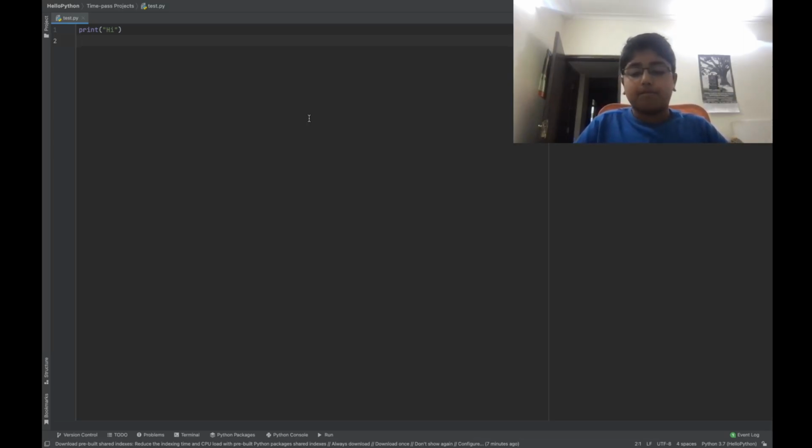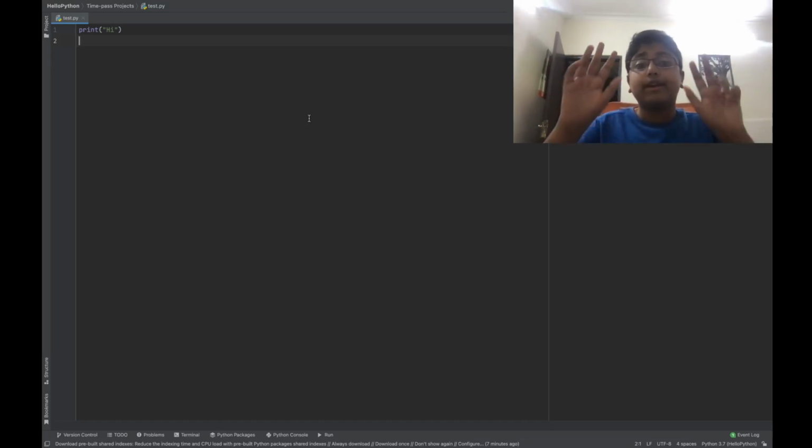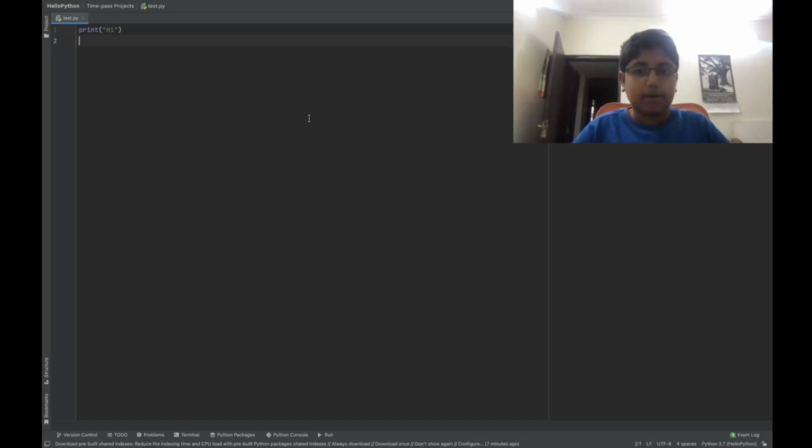So how do you ask a question to the user? You use an input statement. So it's gonna output something on the screen. It's just like a print statement, but it asks for the user's response. So the user has to input his response. That's why it's called an input statement.